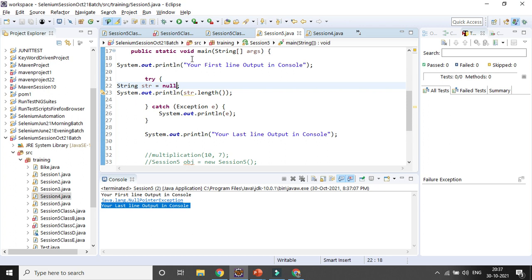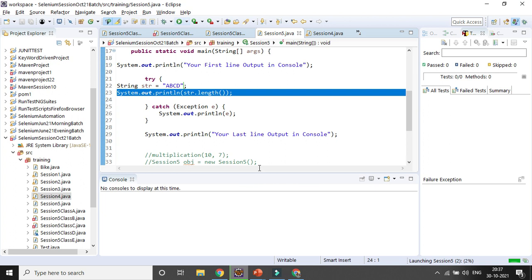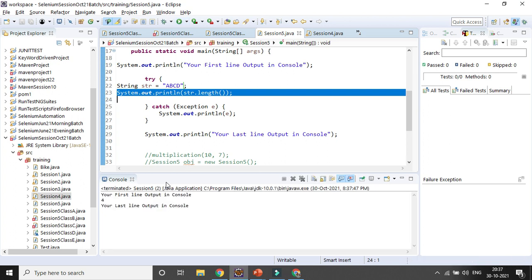But say I have declared some value here, A, B, C, D. The exception will not be triggered because now the string has some length, and it will display the length as 4, because these are the four different characters you have given. For the string you can see the size is coming as 4, so no exception is coming.